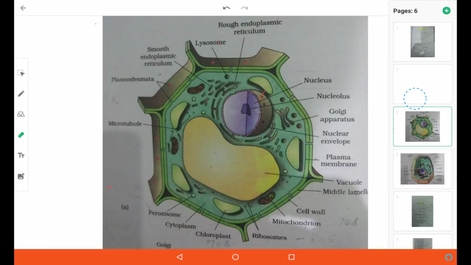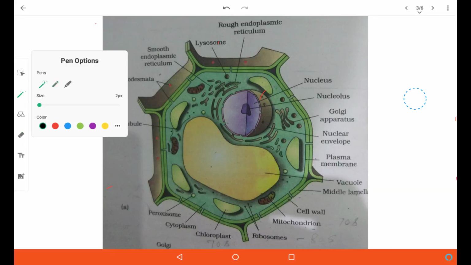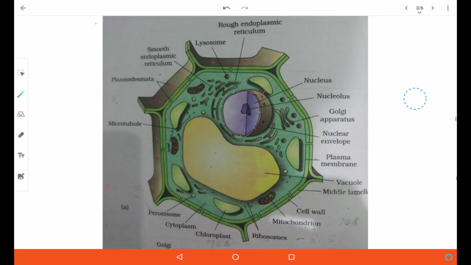Now, this is the diagram of a typical plant cell. You can see the outermost is the cell wall.